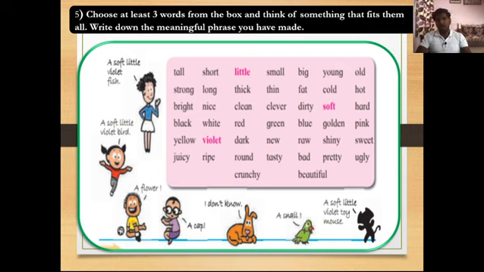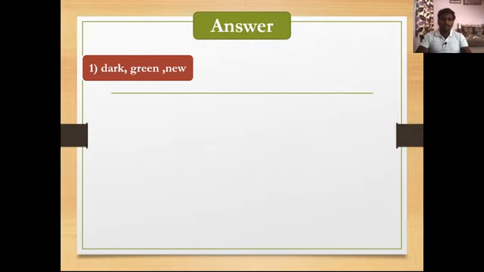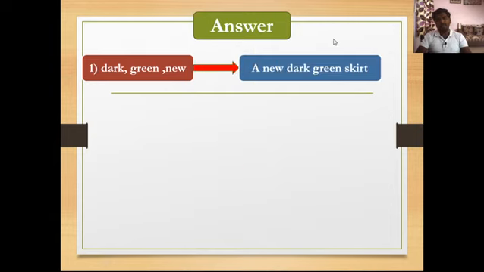You have to choose at least 3 words from this table, and you have to think about something that fits them. Now let's see. From the table we have taken these 3 words: dark, green, and new. With the help of these 3 words we have to frame a meaningful phrase. Now let's see that phrase. That meaningful phrase is a new dark green skirt.